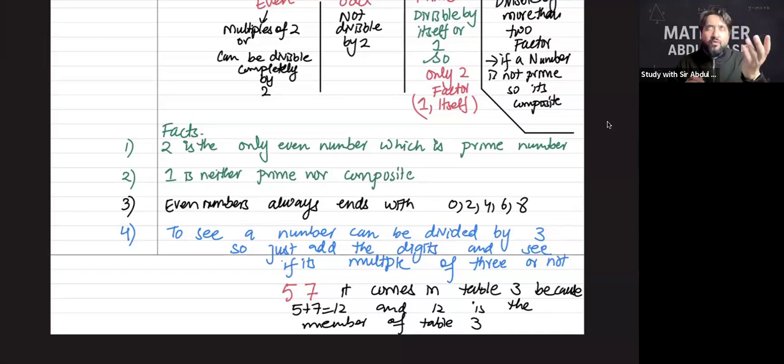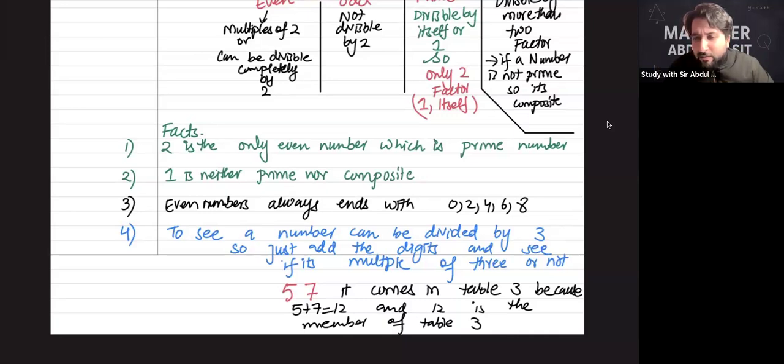126, so 42. Yes, that's 42. 126 divided by 3 is 42. 42 is again a member of table 3, so 42 divided by 3 is 14, which is the answer for this particular solution. Yes, and 14 is not a member of table 3. Please can you explain fact 4?